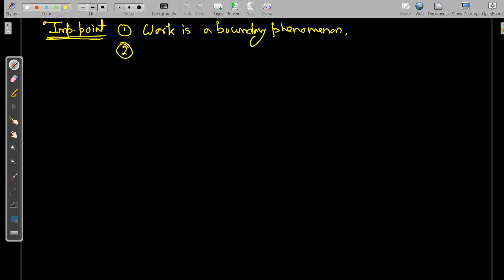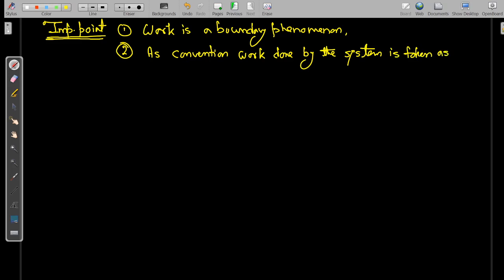Second one is the convention. As a convention, work done by the system is taken as positive, and work done on the system is taken as negative.